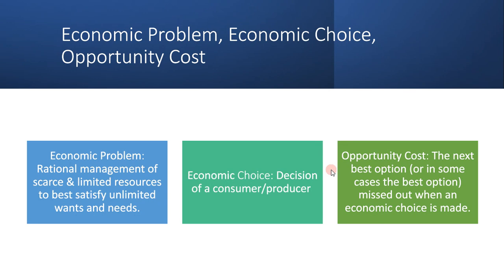For example, I'm talking figuratively, not saying which one is better. You can play two sports from the time slot 6 to 8 p.m. You can either play football, or you can play, let's say, hockey. If you choose football, that is your economic choice, and hockey is your opportunity cost. Or you can switch them around. If you choose hockey, hockey is your economic choice, and football is your opportunity cost. I'm not saying football is better than hockey. What I'm saying is, the thing you choose is your economic choice, and from a list of options, the thing you miss out on is your opportunity cost.